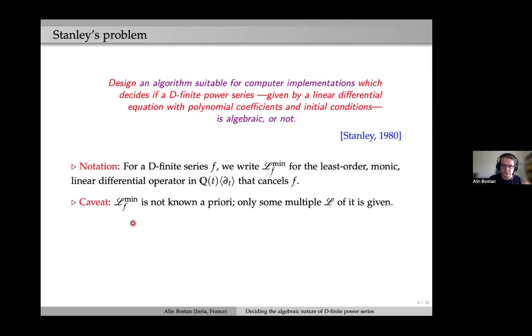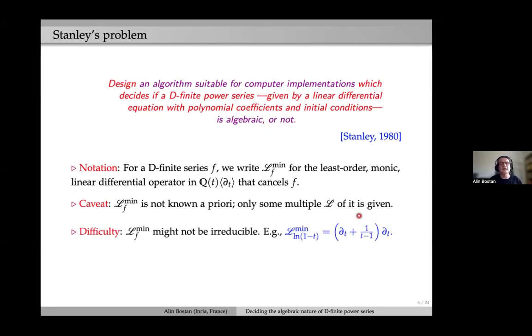In our problems, it's important to remember that this minimal operator is not known a priori. Only some right multiple of it is given as input. And one of the difficulties in this area is that, contrary to the polynomial case, where the minimal polynomial of an algebraic power series is of course irreducible, in this differential setting this is not always the case. For instance, even in one of the simplest cases, for the log of 1 minus t, the equation that I displayed earlier, its minimal operator is already reducible.